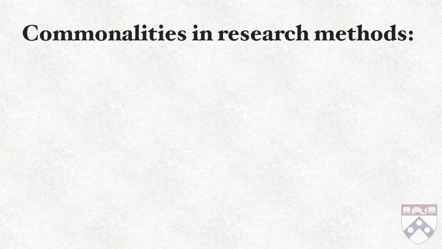There are at least 4 major ones. First, all 4 of our examples involve sophisticated forms of observation. Adaptation was studied in Galapagos, the universe by observing with telescopes, climate change by considering weather station measurements, and theory of mind by observing children in the laboratory.